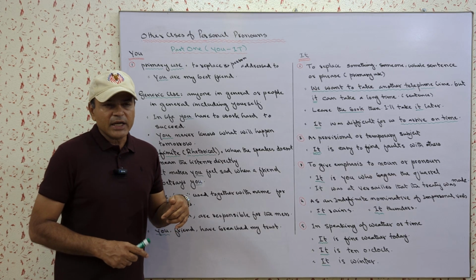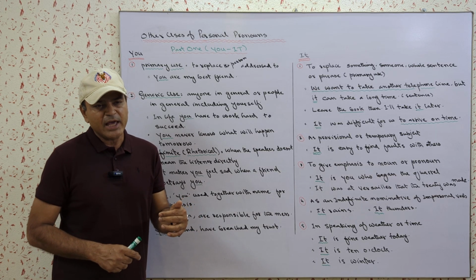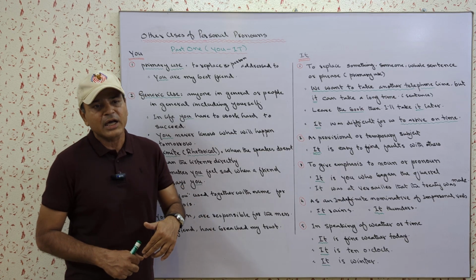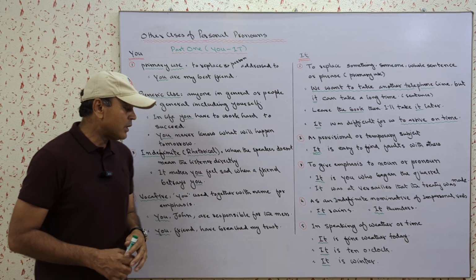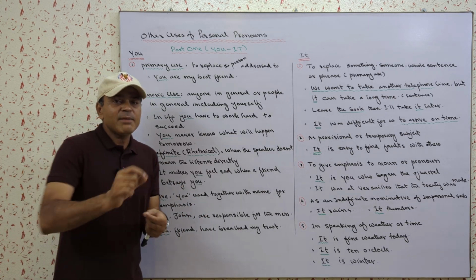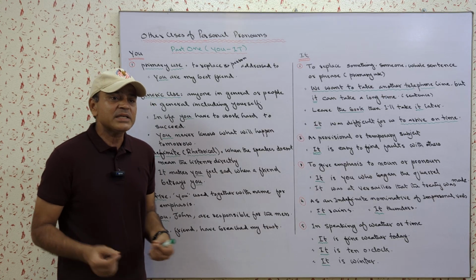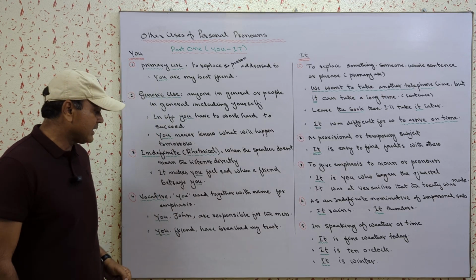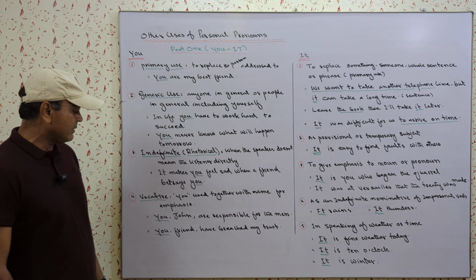In order to create emphasis, sometimes it is blaming, sometimes it is a warning in that tone. So we also use you with the name of that person, or you plus the noun. Let us understand what I said through an example.